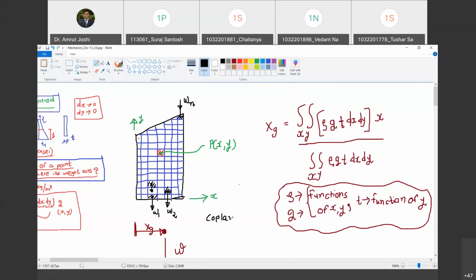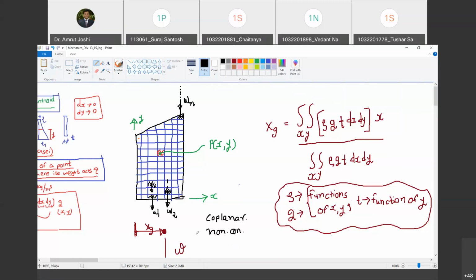Yes, sir. Planar. Is the point of intersection of their lines of action the same or different? Same? How? This line of action and this line of action will never intersect. So in fact, we don't have a point of intersection. Do you agree with me? Yes, sir. So is it a concurrent or non-concurrent force system? Non-concurrent. So I identified this force system as a coplanar and non-concurrent force system. Do you agree with me?